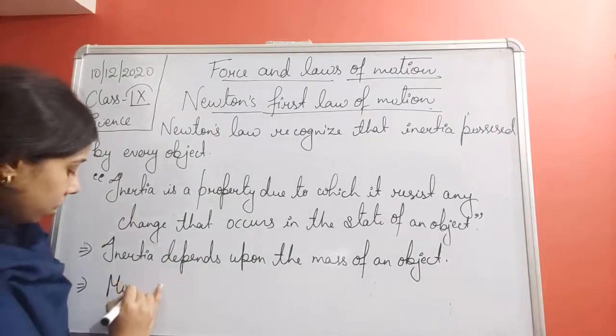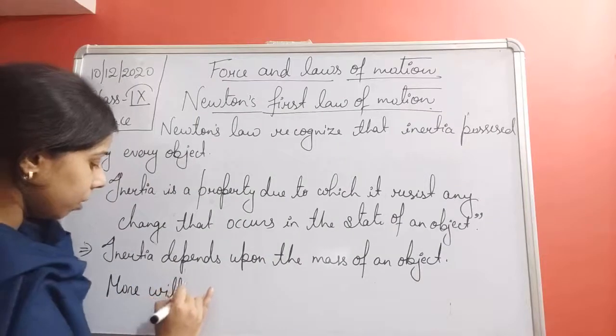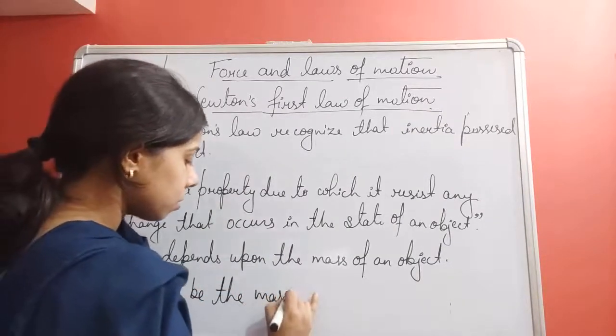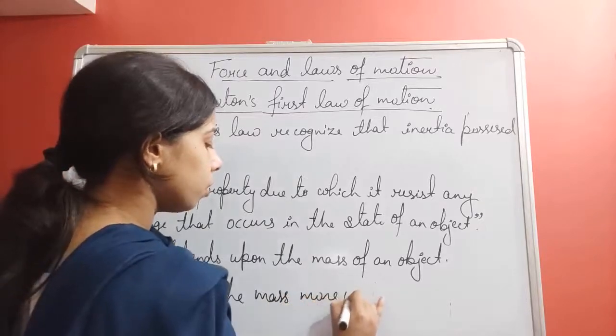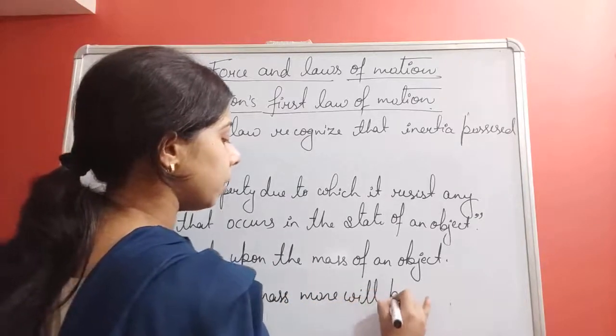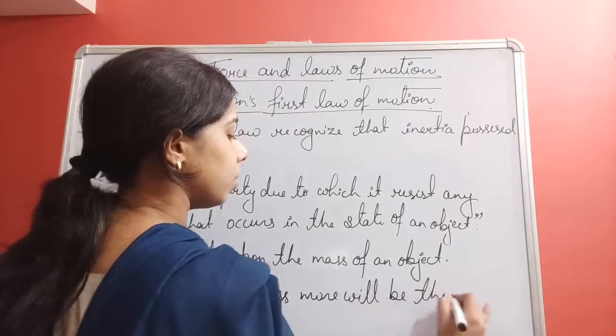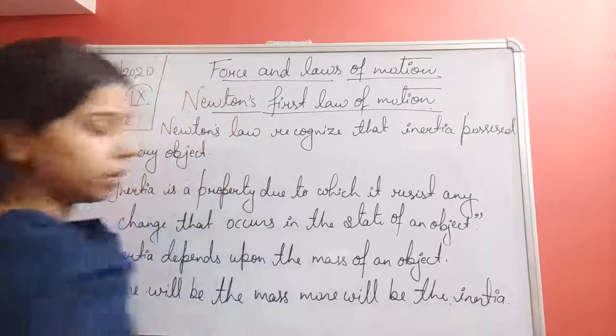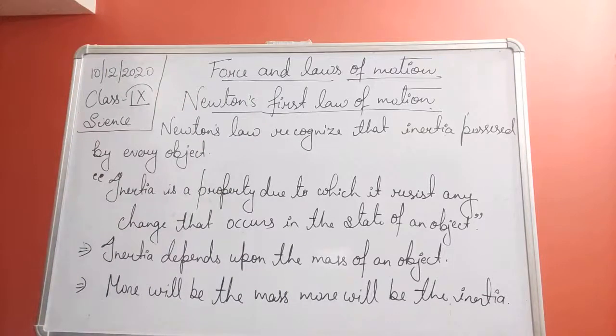The more the mass, the more the inertia. More will be the mass, more will be the inertia.